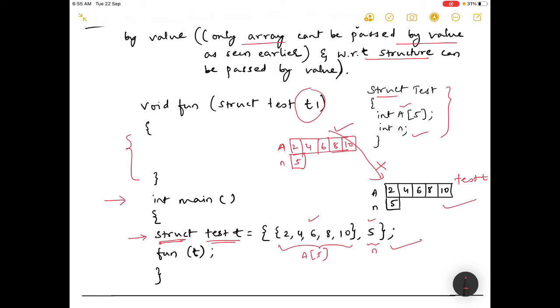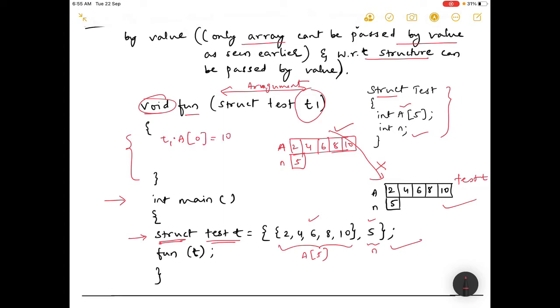Now we will see how to modify them. So this function fun is taking an argument, a structure. And it is returning nothing. So this function is used to modify. Now tell me, will you use the dot operator or the arrow operator? Yes, you are right. You will use the dot operator, because the arrow operator is used only when you are calling it by address. Correct? So you go on changing